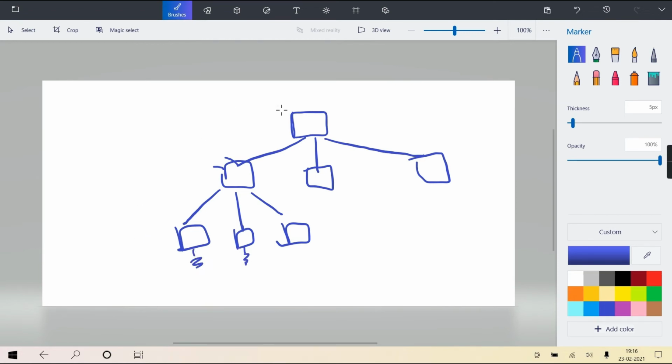Now tell me, this one is an object of Element. This is also an object of Element. This is also an object of Element. Each and every node in the tree is an object of Element, and this entire tree structure is an object of ElementTree. Getting it?